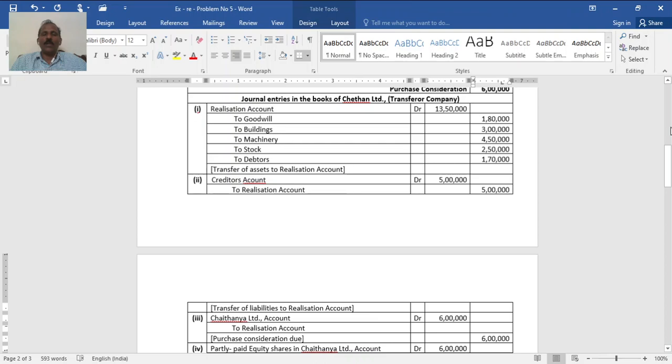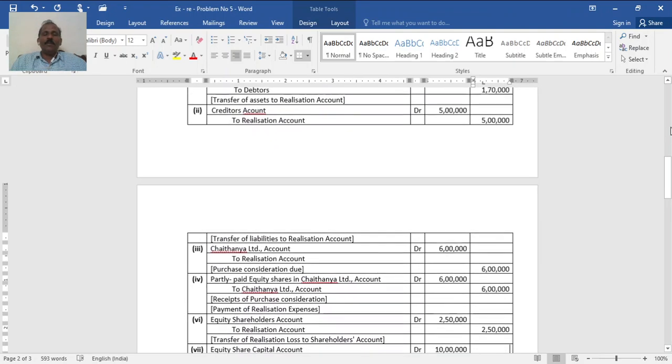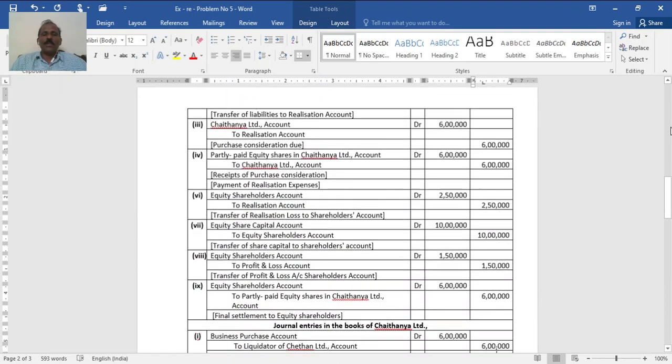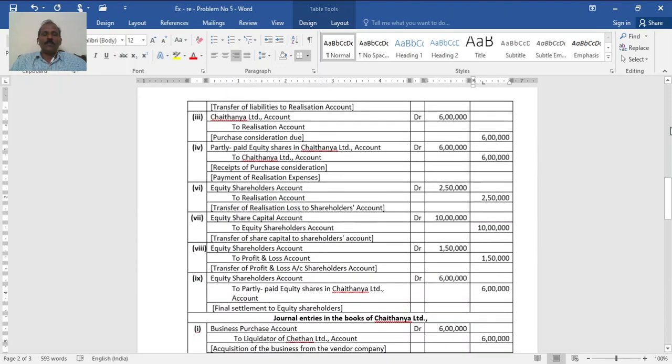Then entry to record liability taken over, only one liability, that is creditors. When creditors are taken over, creditors account is debited to realization 5 lakh. Then to record the purchase consideration due from Chaitanya Limited, Chaitanya Limited account is debited to realization on 6 lakh. Then settlement of the 6 lakh, as decided, is in the form of partly paid shares in Chaitanya Limited. So partly paid equity shares in Chaitanya Limited account debited to Chaitanya Limited account 6 lakh.